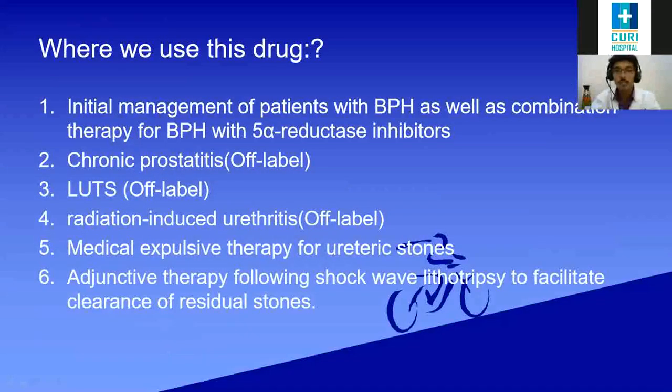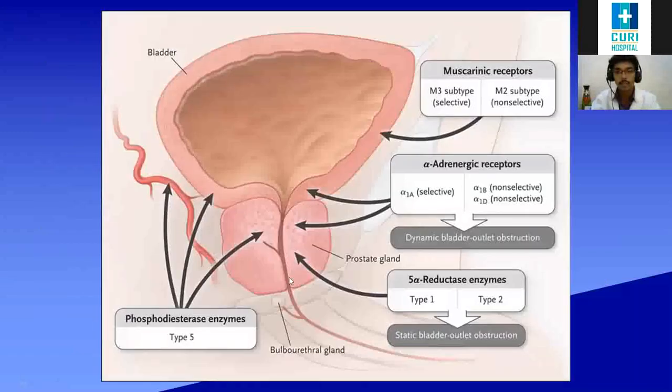We have many on-label and off-label uses. First is the initial management of patients with BPH. What does BPH mean? When there is stromal hyperplasia of the prostate, the prostate tends to get bigger, but it is benign.